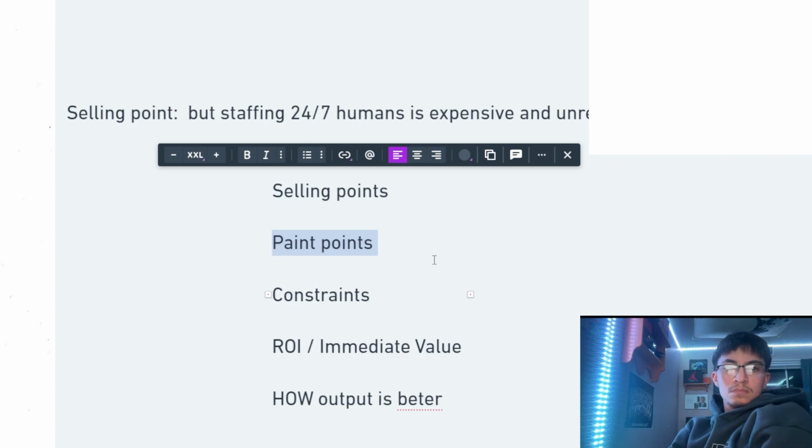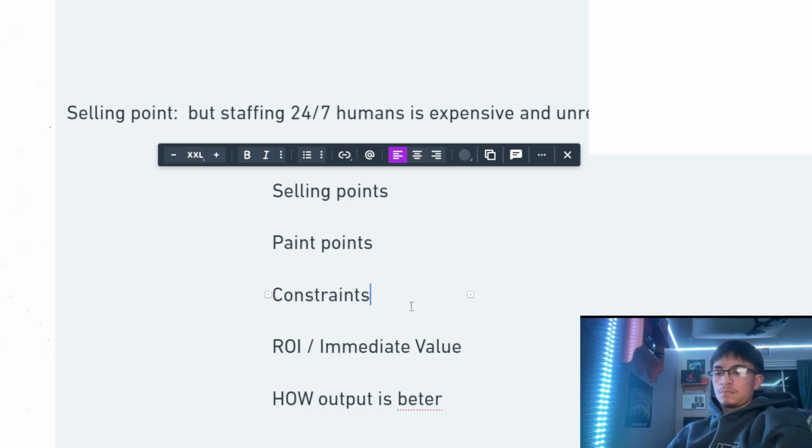Pain point. Well, you guys are missing calls because somebody's stuck on the line and another call comes in. Well, guess what? Now you don't have to miss calls because AI can pick up infinite calls. It's a pain point. Constraint. You can only pick up so many calls during the day because you only have two people working. Well, guess what? Now you're just gonna feel like you have 10 people working. It's a constraint we're removing.